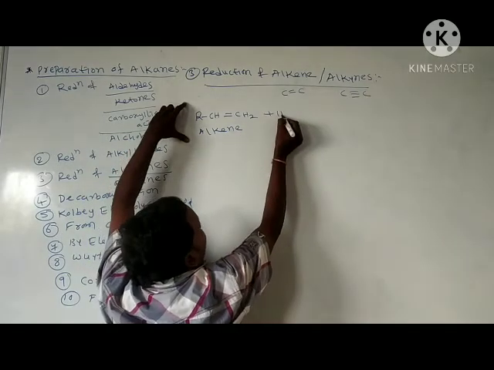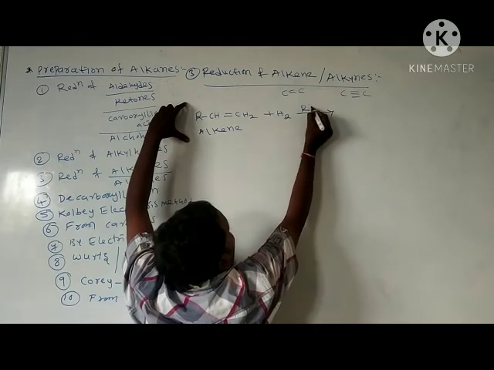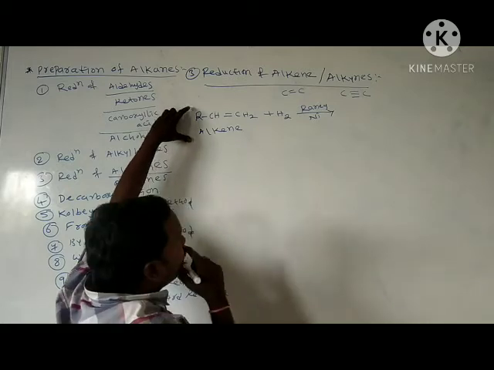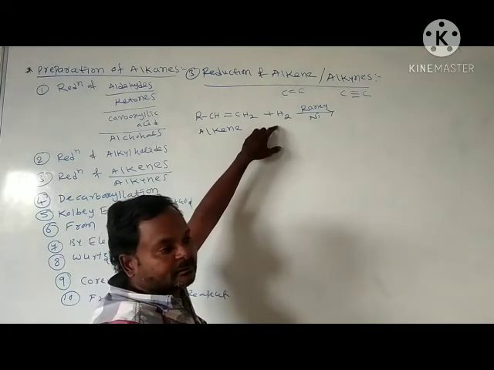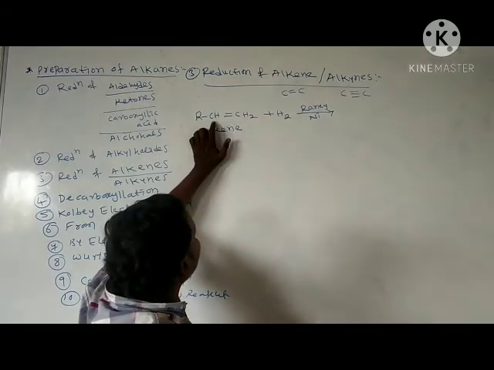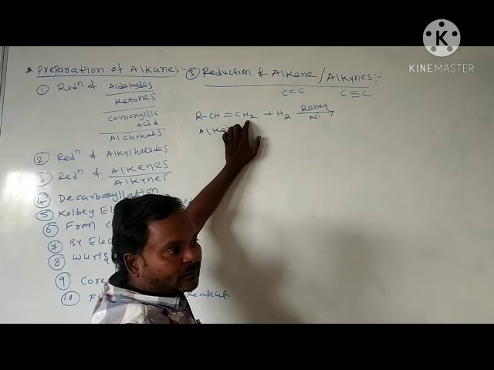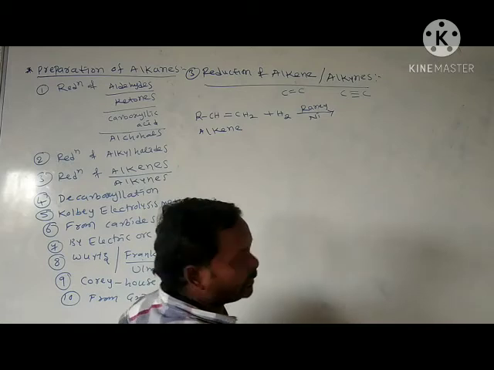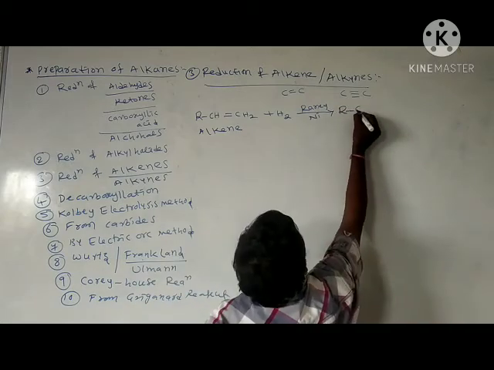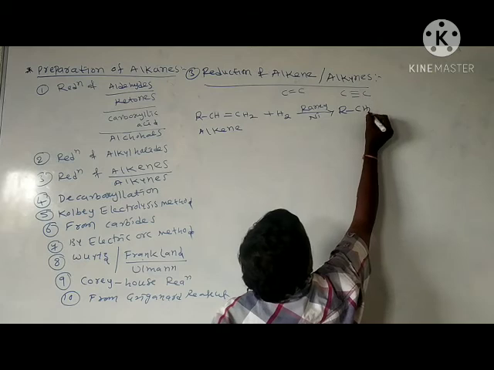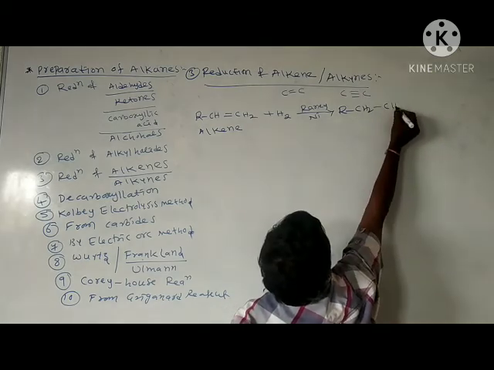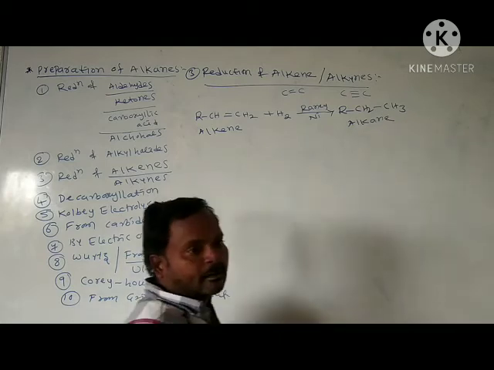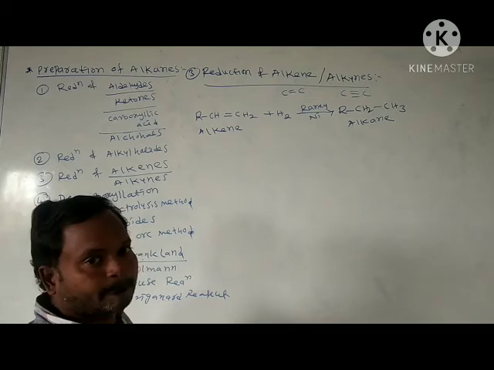Just add hydrogen in the presence of Raney nickel. What happened? It involves an addition reaction. Two hydrogens are there, one hydrogen added here, one hydrogen added here. After that, the double bond becomes a single bond. Add hydrogen here, CH3, and one more hydrogen here, CH3. This is an alkane.